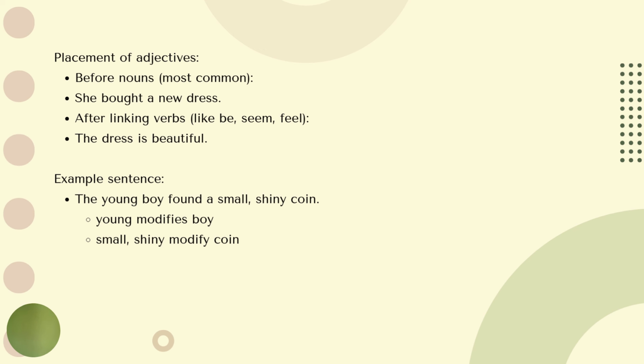If we use adjectives with linking verbs, mostly you will use the adjective after the linking verb. For example, the dress is beautiful. Here the linking verb is be, and you don't have any other action verb after that, so you can use an adjective to give more information about the dress. What kind of dress? It's a beautiful dress.